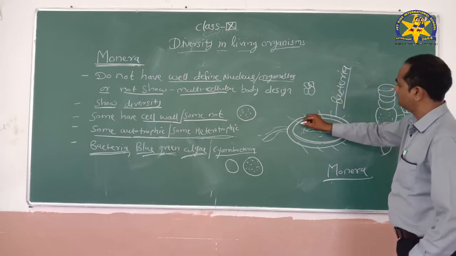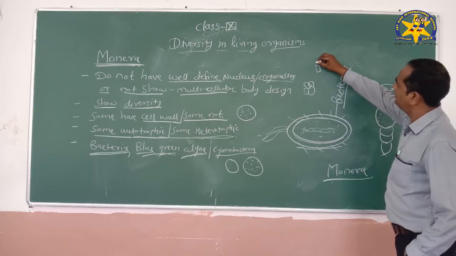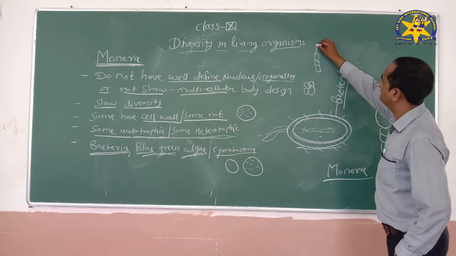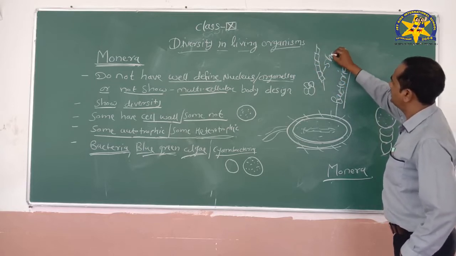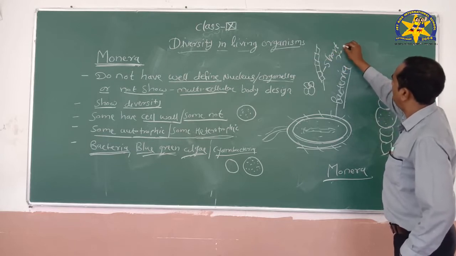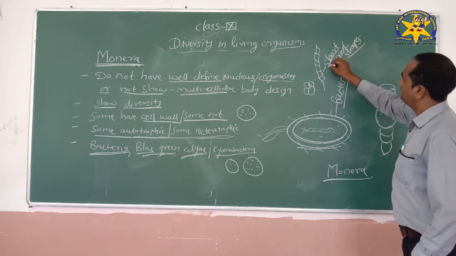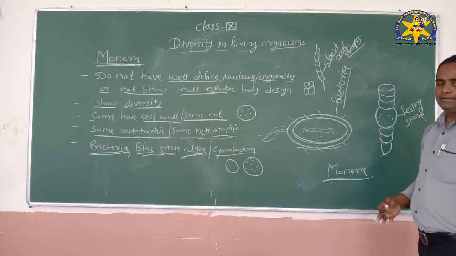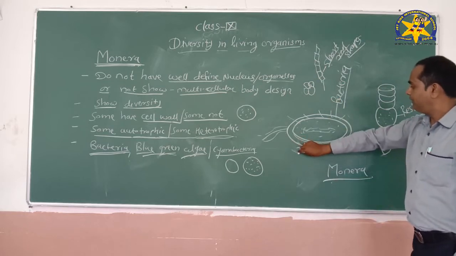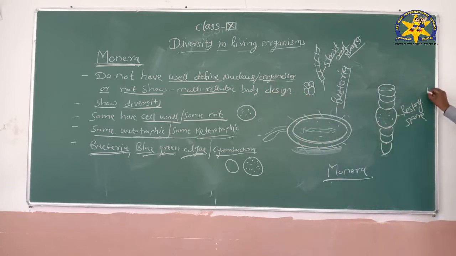Some organisms show an elongated form, and some show a short rod shape. No need to go into detail, but these are some examples of different kinds of bacteria. So this is a typical figure of bacteria which come under the Monera group. This is the example of cyanobacteria, that is, blue green algae.